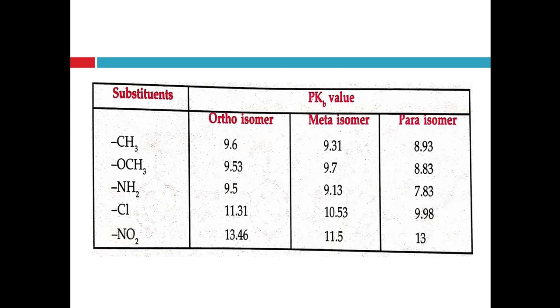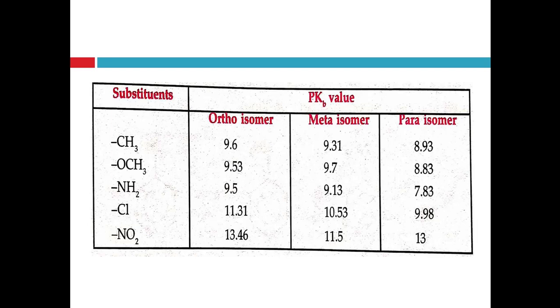As we discussed, an electron releasing group increases the basicity, but when an electron releasing group is present on the ortho position, it decreases the basicity of aromatic amine, and an electron withdrawing group if present at ortho position also decreases the basicity of aromatic amine, and this effect is known as the ortho effect, right?